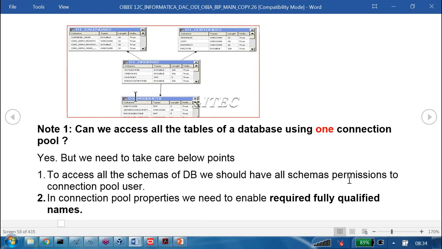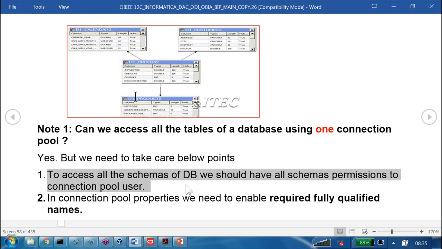We have here note 1. What is note 1? Can we access all the tables of a database using one connection pool? Yes. However, we need to take care of the points below. Number 1, to access all the schemas of the DB, we should give all schema permissions to the connection pool user.